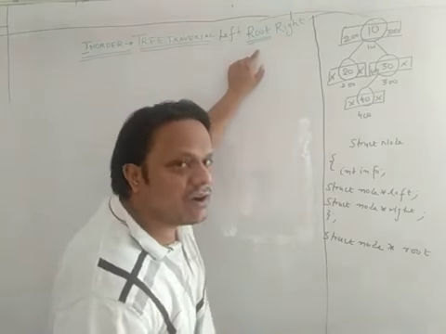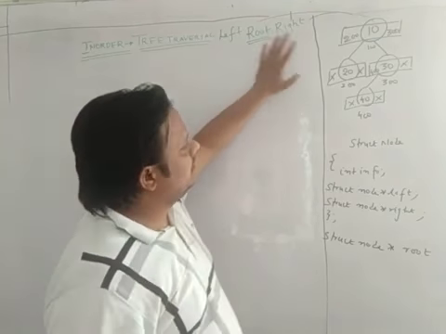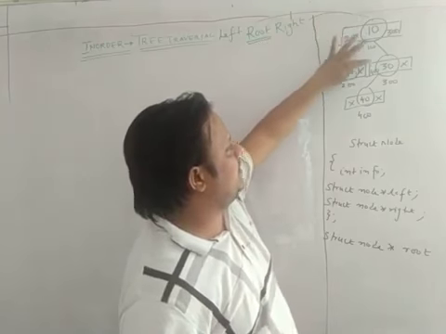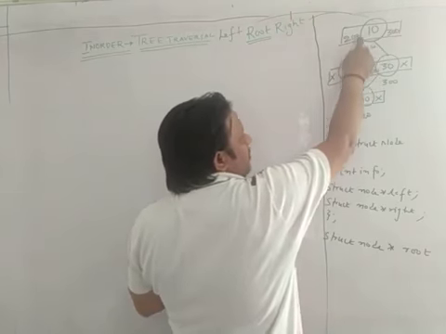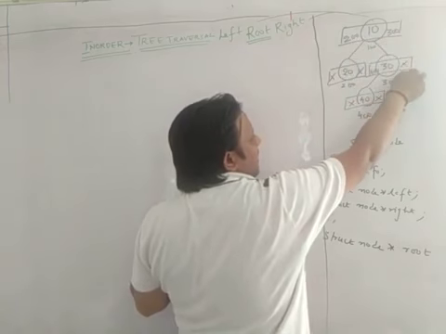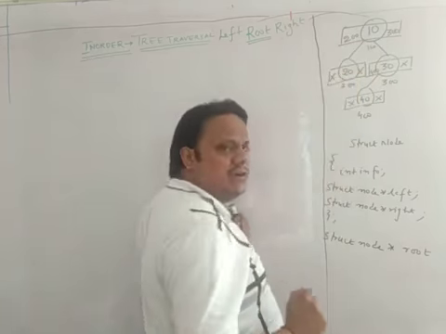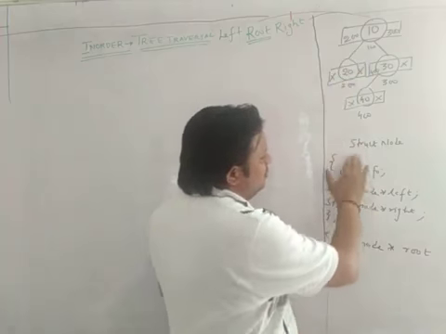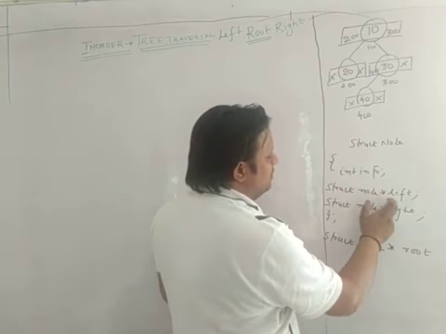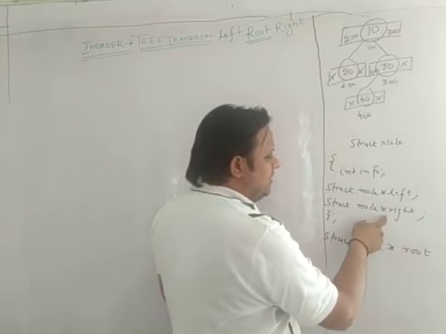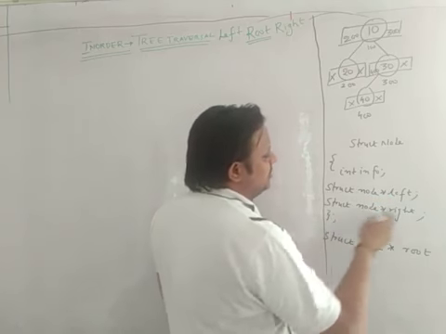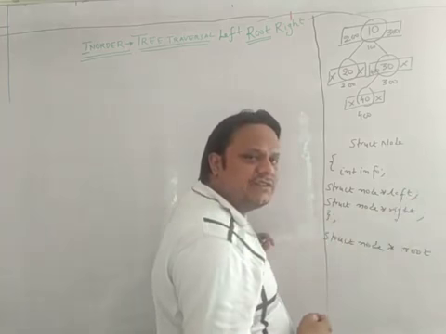So we're going to write the code for this traversal. We'll follow this tree with values 10, 20, 30, 40. So what is the structure? This is your info. The left pointer points to the left node, and the right pointer points to the right node. So this is the structure: struct node, info, struct node star left. Left is a pointer, but it is pointing to one complete structure. Right is a pointer, again pointing to one complete structure.